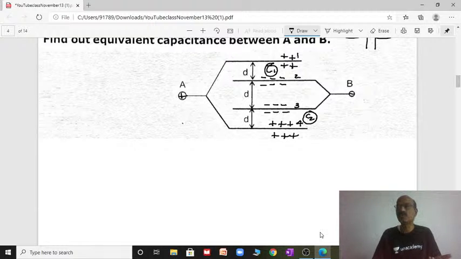Then you will come to know how many capacitors are formed. Here there are two capacitors. The middle one is negative negative, similar charge, so it is not a capacitor. So two capacitors are connected.